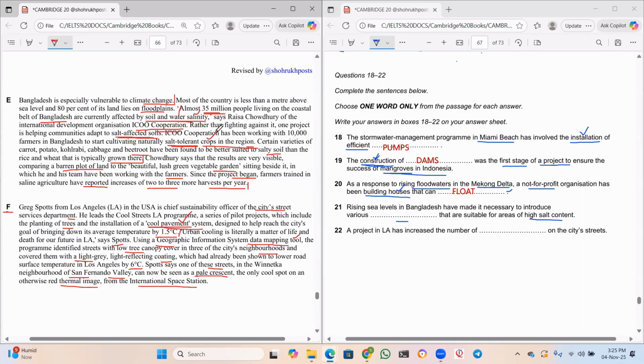Okay, he's talking about crops. What are these? Certain varieties of carrot, potato, korabi, cabbage, and beetroot. All these are crops. So, rising sea levels in Bangladesh have made it necessary to introduce various crops that are suitable for areas of high salt content. So, yes, sir, crops is the right answer.